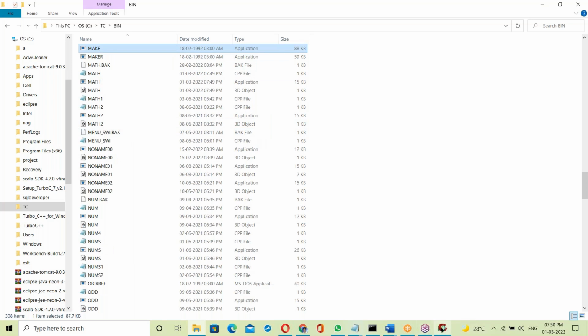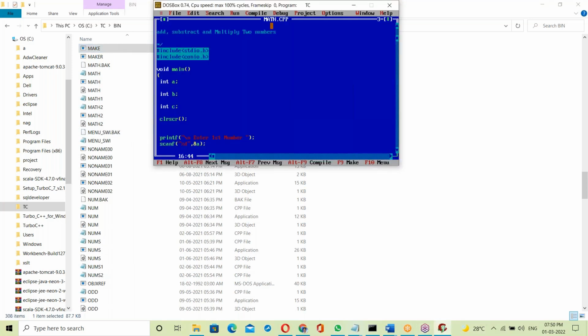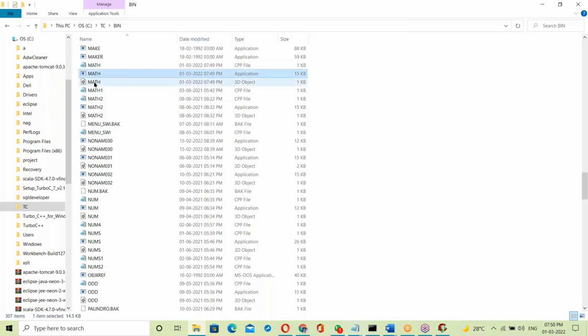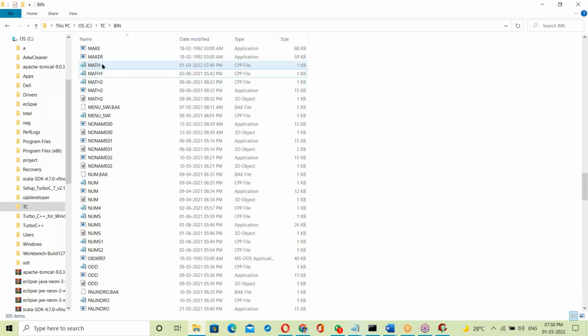What is the program file name here? The program file name is math.cpp. CPP means C++. C language is the same here. Let me delete all of these things. Now it's a math.cpp file here.